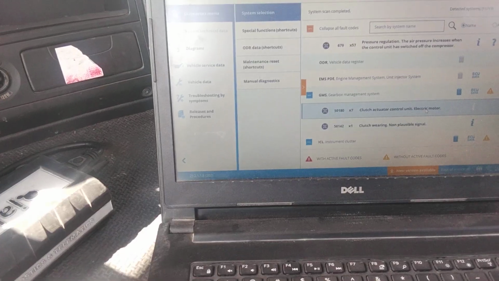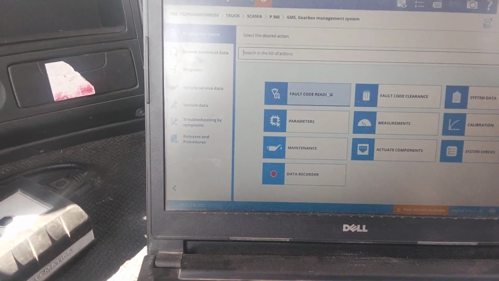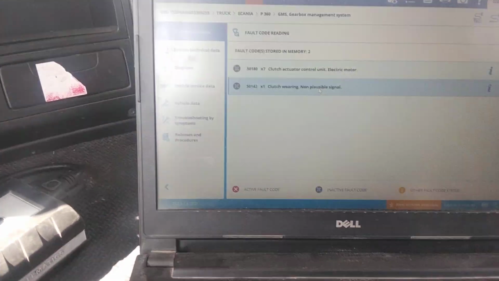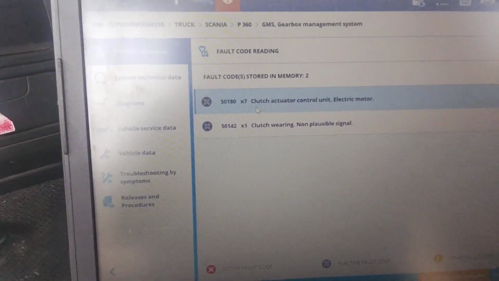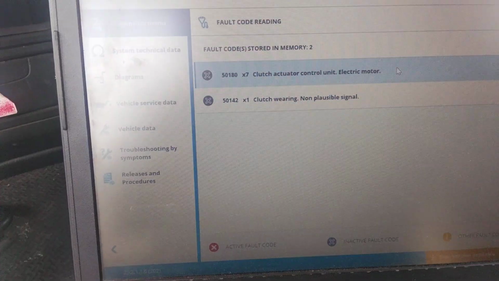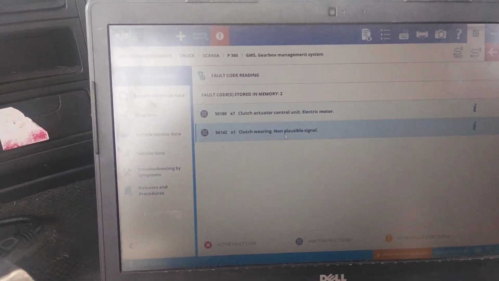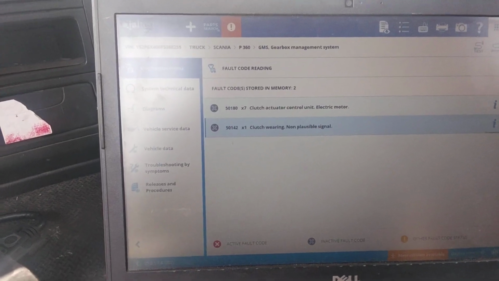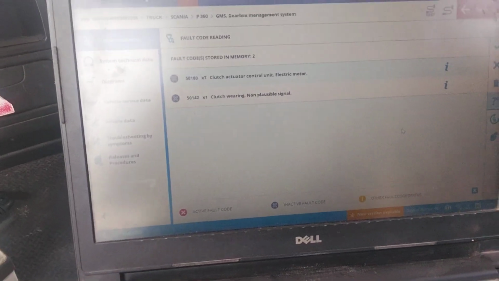We have to check the fault from our diagnostic tools. So it's showing here clutch actuator. So in this we have to change the clutch actuator. Is malfunction in the electrical system, so we have to replace this one.